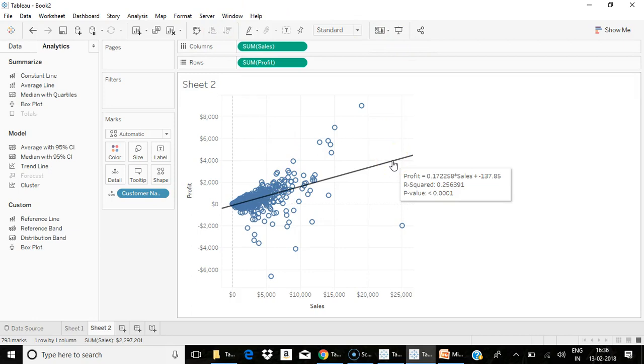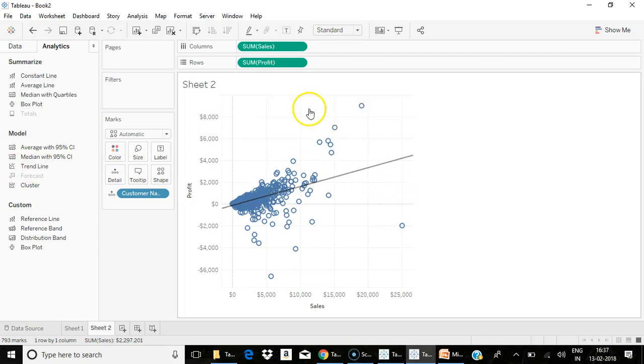Also, when you mouse over, it will give you the formula based on which the line is being drawn. If you see here the same formula, y is equal to ax plus b, where your coefficient and intercept value are automatically calculated. And the p-value should be very small, showing how significant your points are. So the p-value helps you to calculate the significance. It should always be less than 0.05. The smaller your p-value, we can consider that the line is a line of best fit.